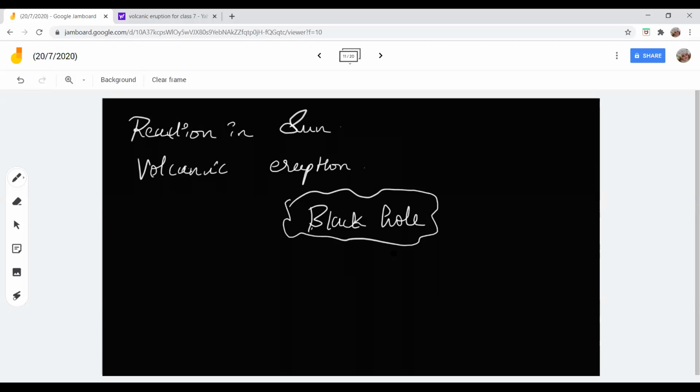Okay. Akshaya, you said that all physical changes are reversible, right? Yes, ma'am. Okay. Now I'll ask you a question. Tearing of paper, is that a physical change or a chemical change? No chemical change, ma'am. It is a physical change, but it is irreversible, ma'am.